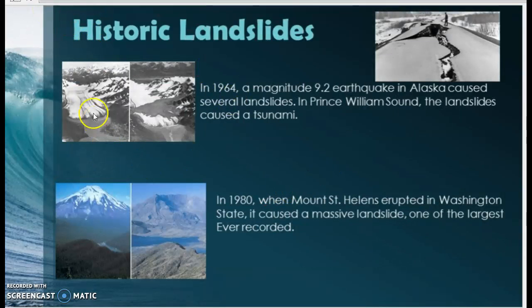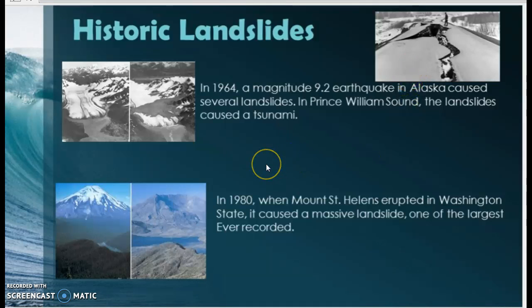All right, historic landslides. Here are before and after pictures. In 1964, a magnitude 9.2 earthquake, guess where, in Alaska, caused several landslides. In Prince William Sound, which is an area in Alaska, the landslides caused a tsunami. So this is the area here. And if you look here, this was a giant landslide that occurred after the earthquake. This also is a picture of the earthquake and what it did to some of the roadways.